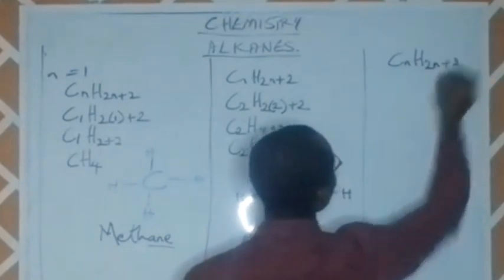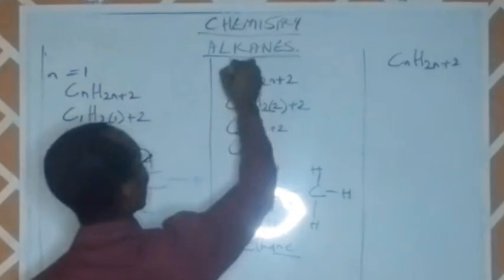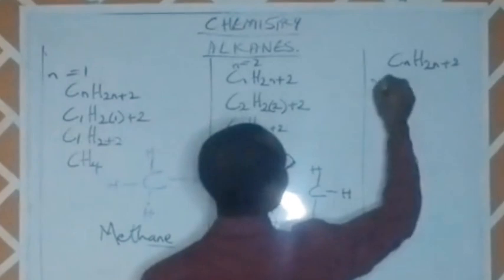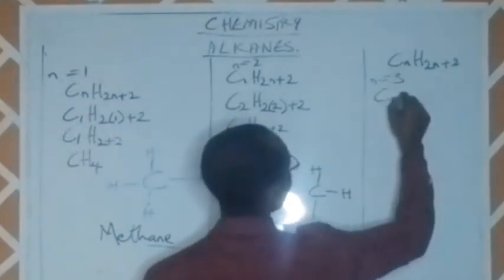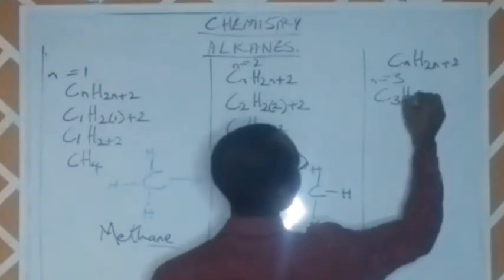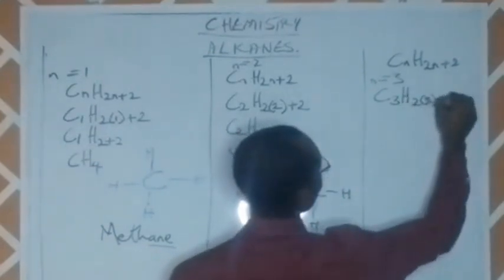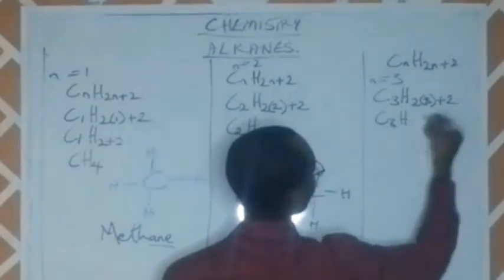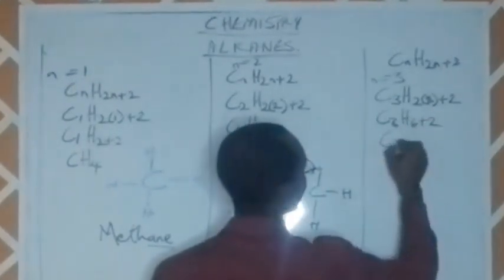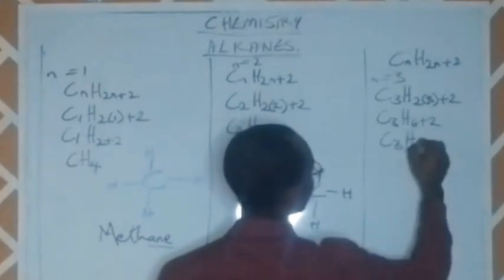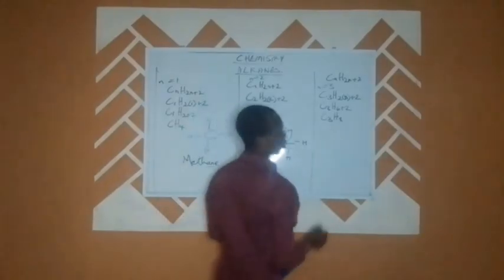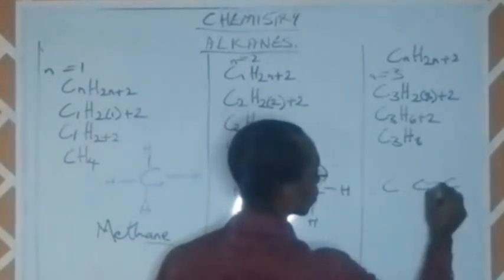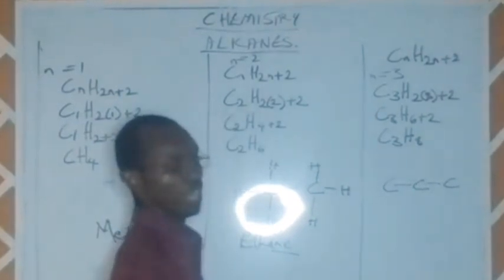And then looking at the third one, we have CnH2n+2, that is the general molecular formula. Here we had N equal to 2. Now when N equals 3, it becomes C3H2(3)+2. So it becomes C3H2 times 3 is 6, plus 2. So C3H6 plus 2 gives us 8, C3H8.